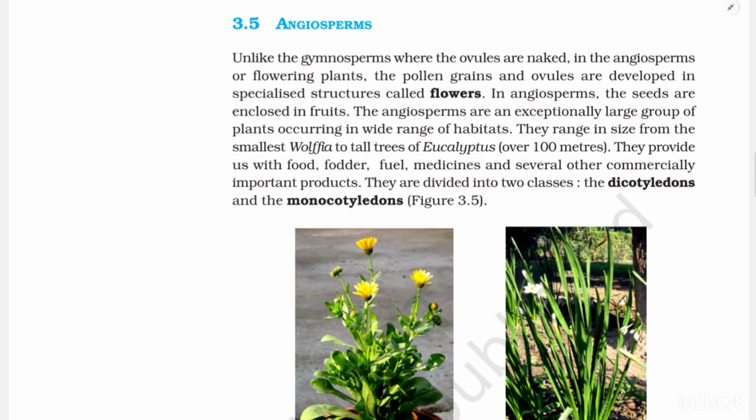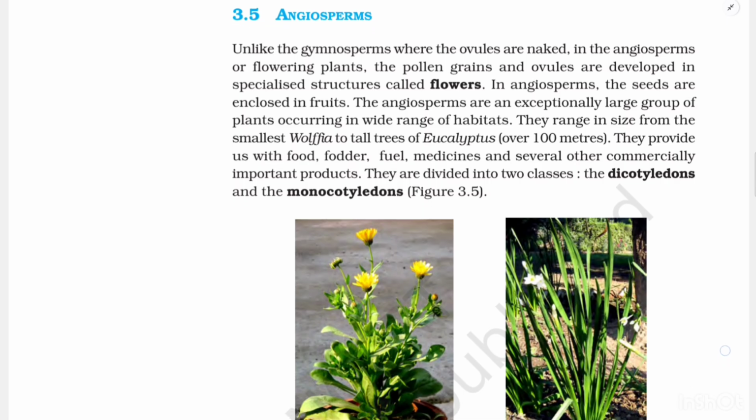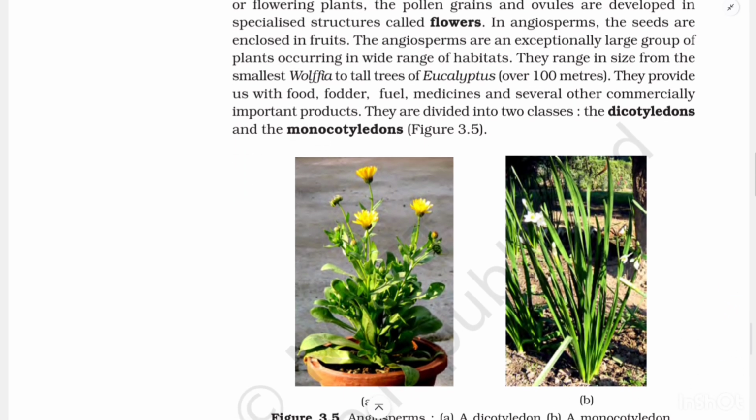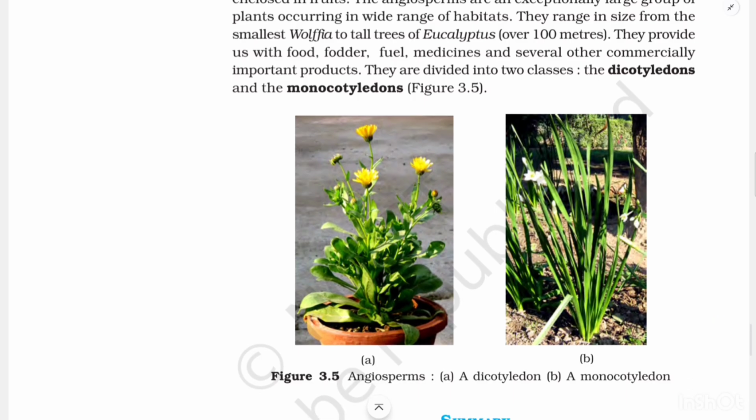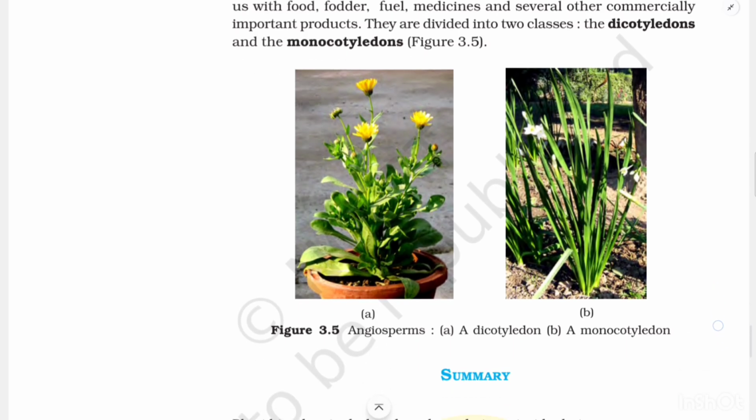They range in size from the smallest Wolffia to tall trees of Eucalyptus over 100 meters. They provide us with food, fodder, fuel, medicines, and several other commercially important products. They are divided into two classes, that is, the dicotyledons and the monocotyledons, Figure 3.5.